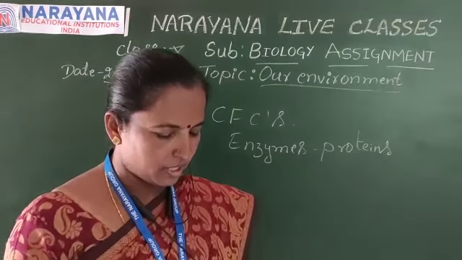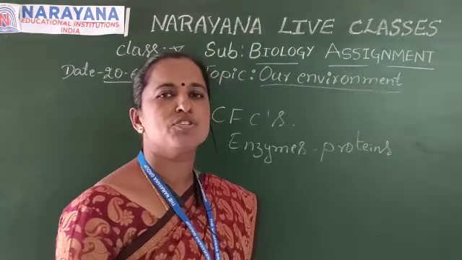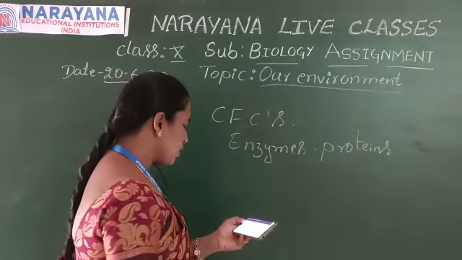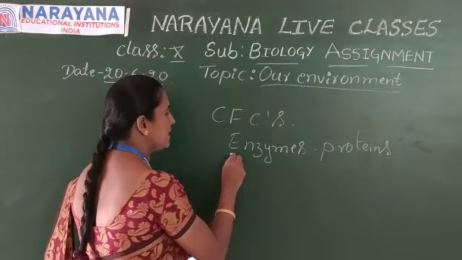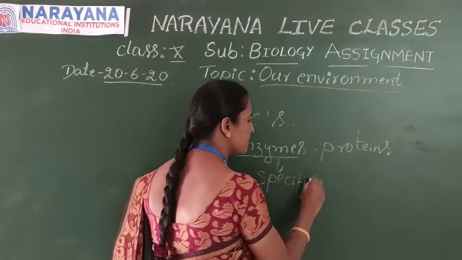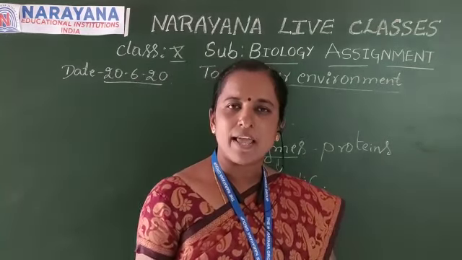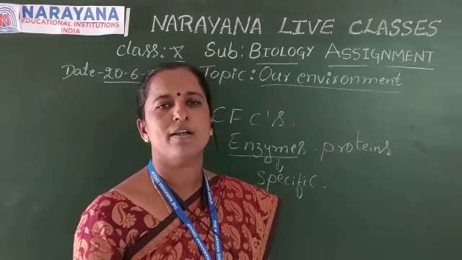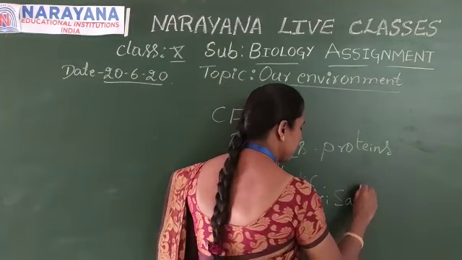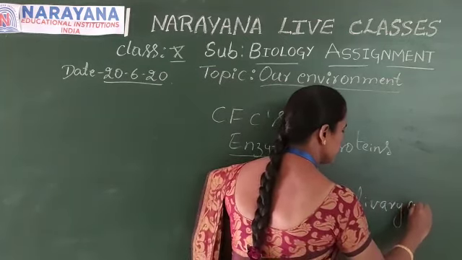The third question is, mention two properties of enzymes, that means characteristic features of enzymes. The first property is that enzymes are specific in nature. Specific means, for example, in our mouth we have saliva. In the saliva we have the enzyme called salivary amylase.